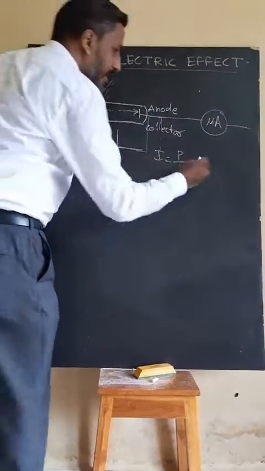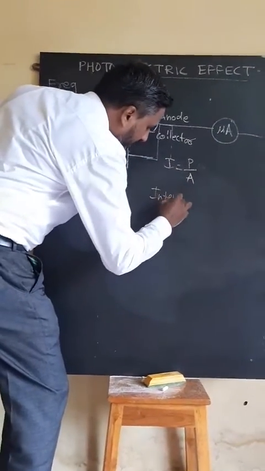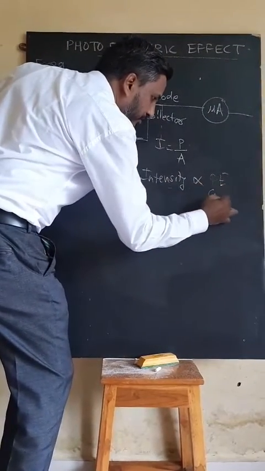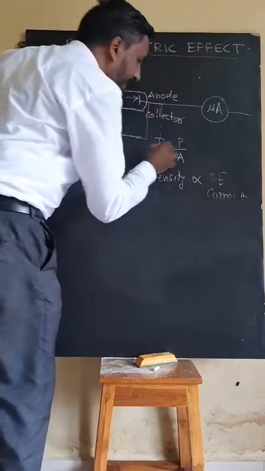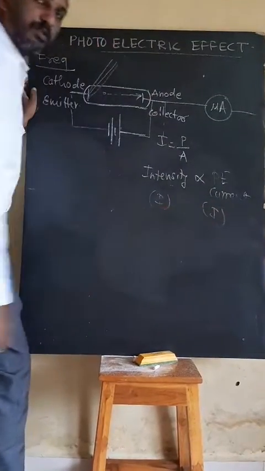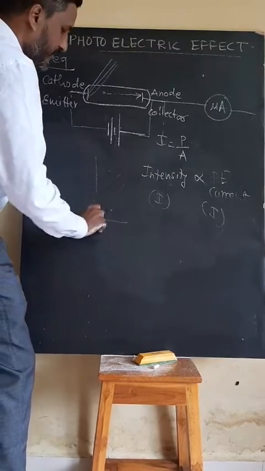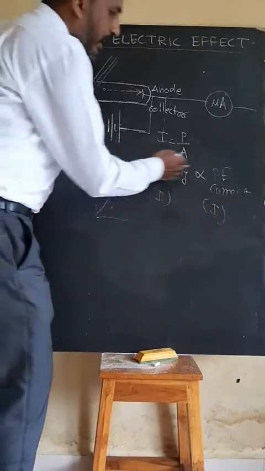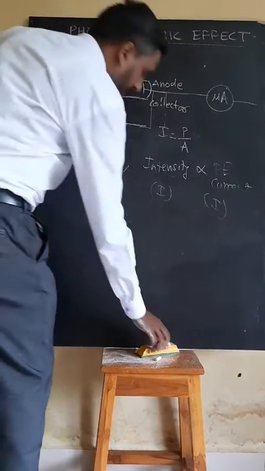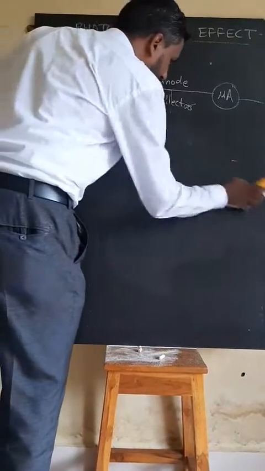Then intensity. Remember that intensity is directly proportional to photoelectric current. Generally intensity is expressed by the symbol I, and photoelectric current is also expressed by I. The nature of the graph is a straight line passing through the origin. Intensity is proportional to photoelectric current. This is the second thing.